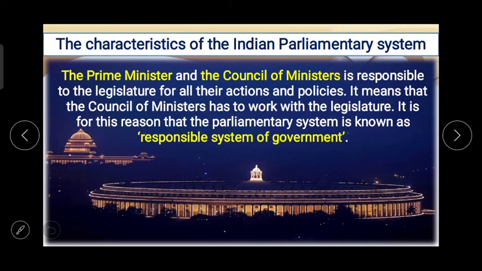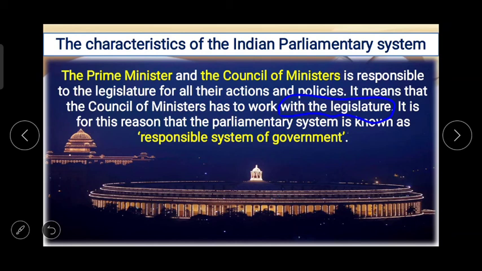Whatever is the action taken by the government or the policy run by the government, the Prime Minister and the Council of Ministers is responsible for that. देश में कोई भी पॉलिसी चलाई जा रही है, कोई भी एक्शन लिया गया है गवर्नमेंट की तरफ से, then for that the Prime Minister and the Council of Ministers is responsible, which means that the Council of Ministers has to work with the legislature. ऐसा नहीं कि वो अलग से अपना काम करेंगे, उन्हें लेजिस्लेचर को साथ लेके ही काम करना पड़ता है.